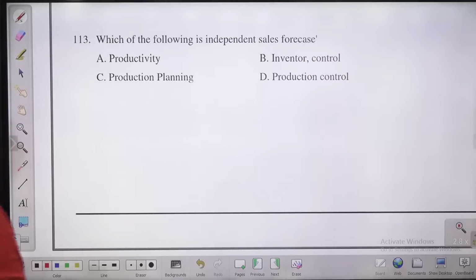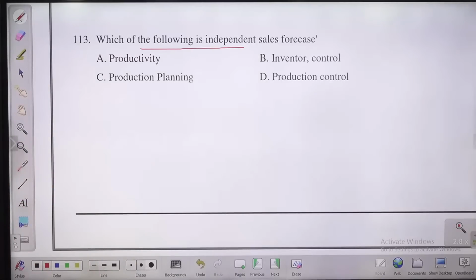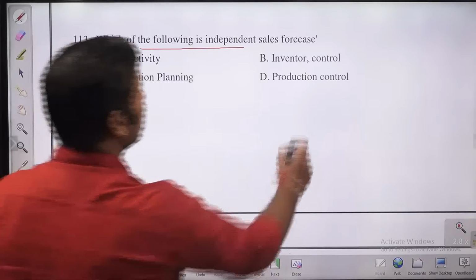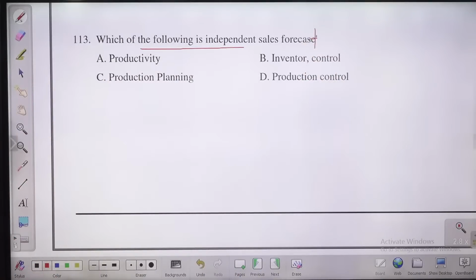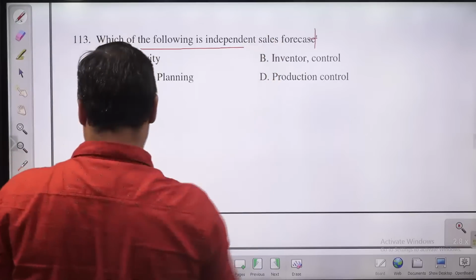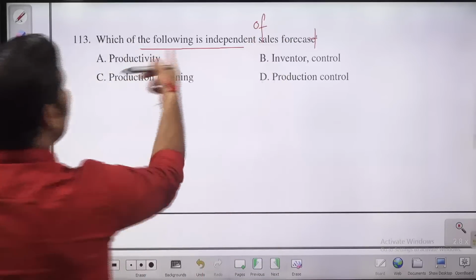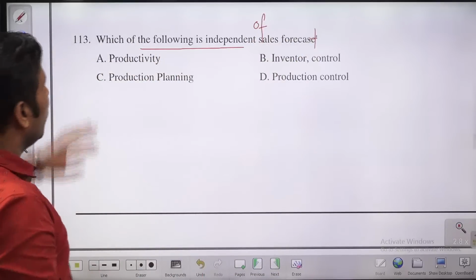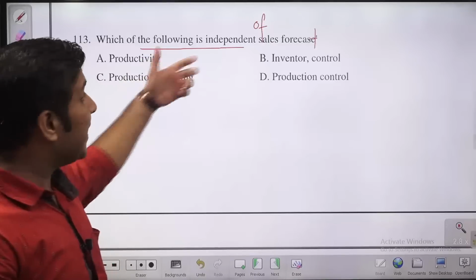Which of the following is independent of sales forecast? Independent of sales forecast. इन्वेंट्री सेल्स फोरकास्ट से इंडिपेंडेंट नहीं होना चाहिए बच्चों. अभी ये ओरिजिनल पेपर में भी ऐसे ही था. You can check the original paper also. Which of the following is independent of sales forecast? सेल्स फोरकास्ट पे क्या इंडिपेंडेंट है?